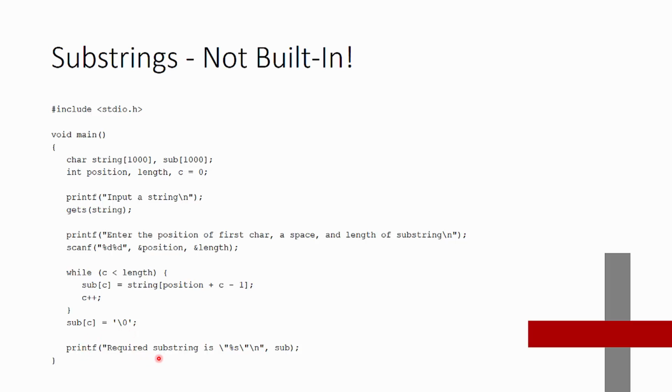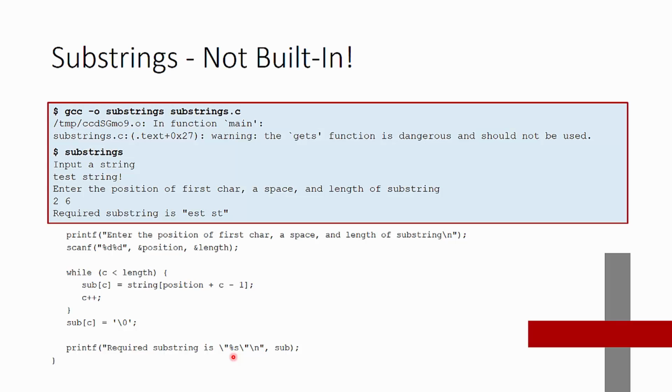Alright, then we'll print out the required substring, and then here is the string. So the output looks like this. When we compile this, we'll get the typical warning about using gets, and again, it's really bad. There are lots of other ways to do it. I showed you scanf here as an alternative, and then we'll run our substrings program.